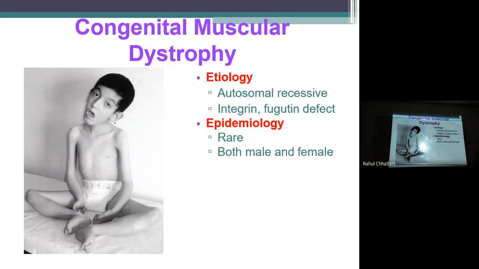And the last we want to discuss is congenital muscular dystrophy. As the name suggests, it starts from the very birth or initial stages of life. So etiology, it is autosomal recessive. Yes, autosomal recessive. So if the father has it, the mother does not have it, and the child is born, there are only 50% chances that the patient will have it.